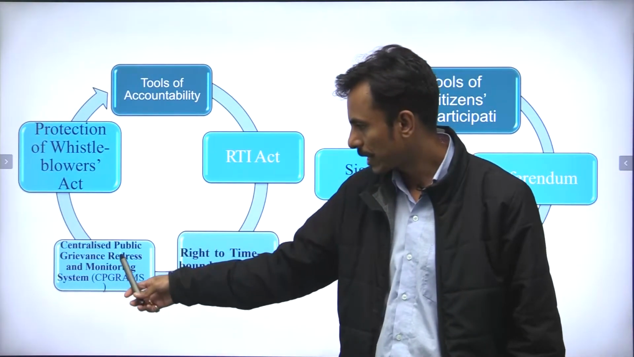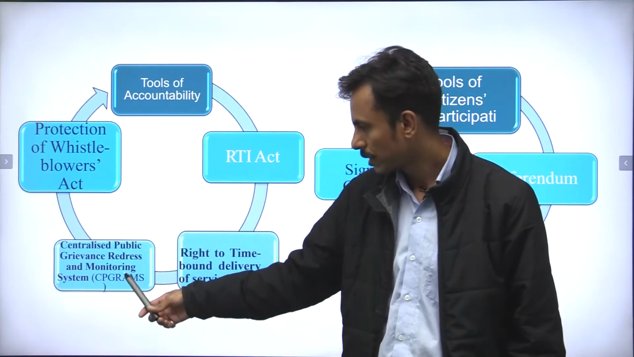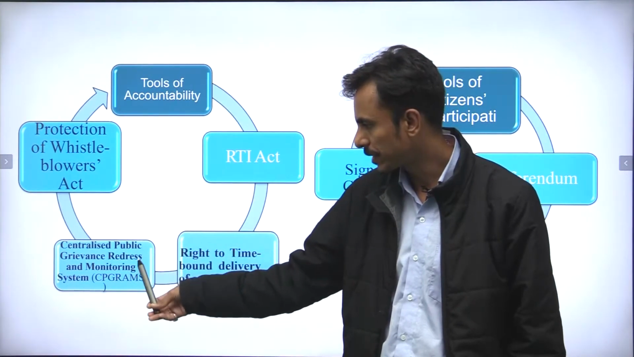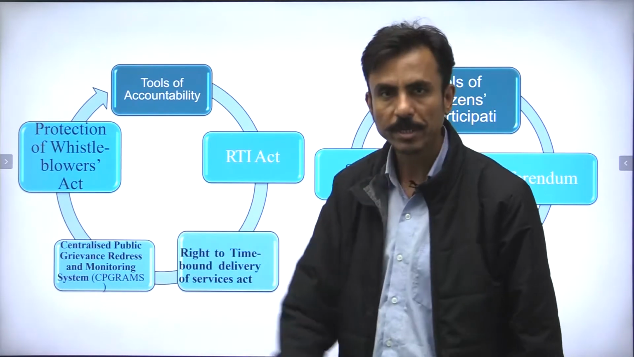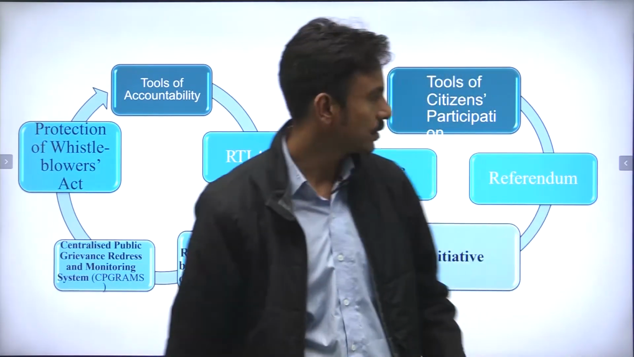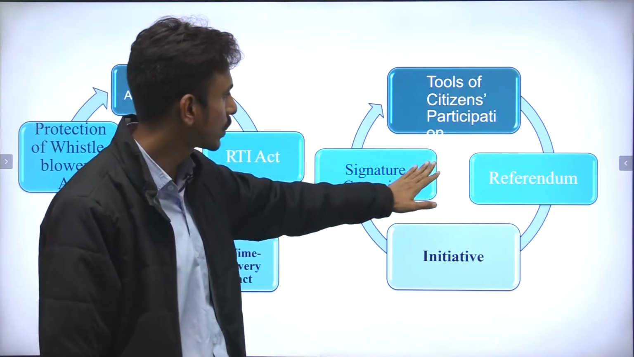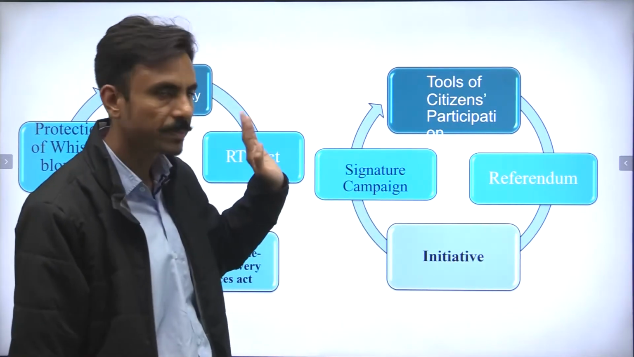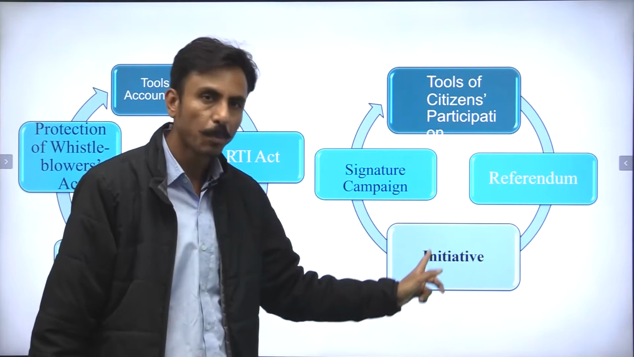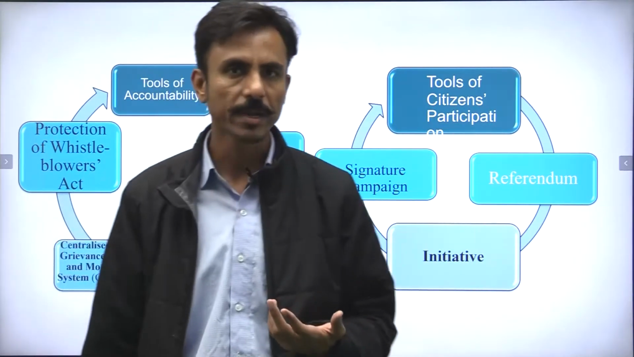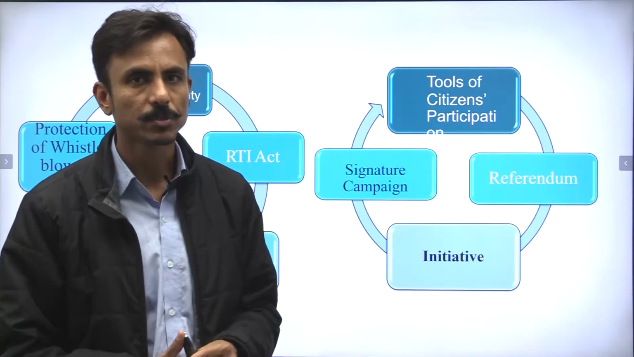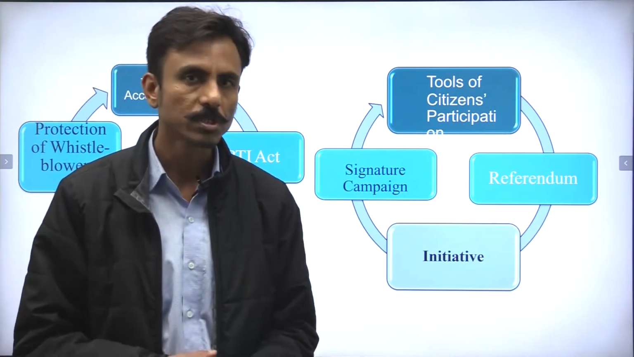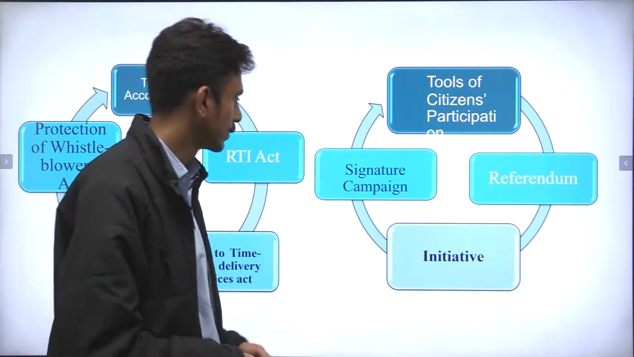Similarly, the Centralized Public Grievance Redress and Monitoring System, or CPGRAMS. Similarly, you have the Protection of Whistleblowers Act, correct? On the other hand, you also have the tools of citizens' participation, like referendum, initiative, signature campaign, and so forth. You know that popular initiative is one such mechanism still there in Switzerland, where people can also introduce amendments to the constitution, right?